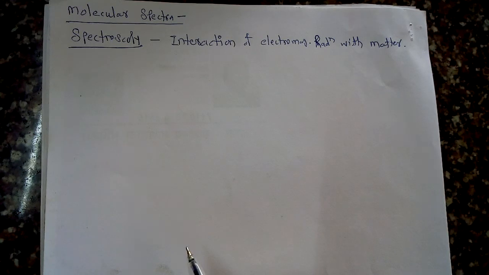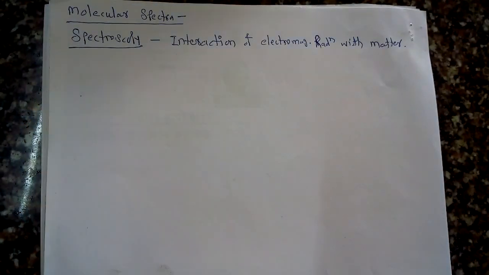From today's lecture, we are going to start the next half of the chapter, that is section B. In the last section, we discussed the different theoretical aspects regarding the study of molecular structure, in which we studied the different concepts useful for understanding the molecular structure of a molecule. Now we start section B, which is regarding molecular spectra.